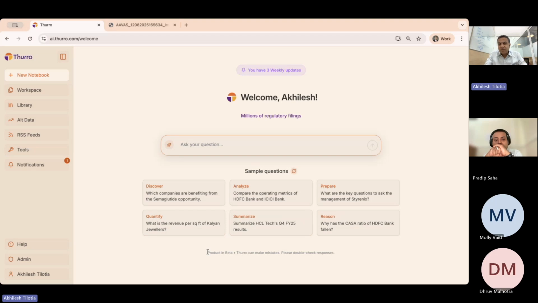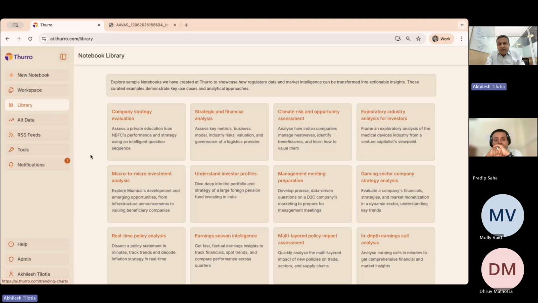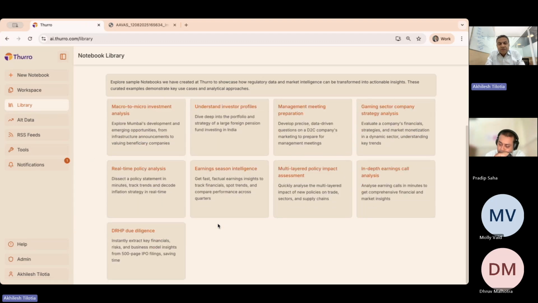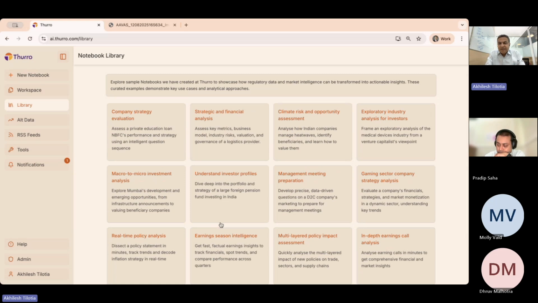These are some of the ways in which you can use AI. This is just to warm you up and give you a sense of what you can do with AI. Of course, feel free to push it forward. One easy way of understanding how you can push it is to go to our library. Once you go to the library, you will find that there are a bunch of notebooks that we have created here already. These are some of the interesting notebooks that have been created just to give you a sense of the type of thing that you can do.